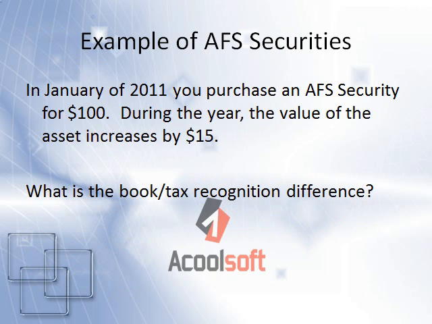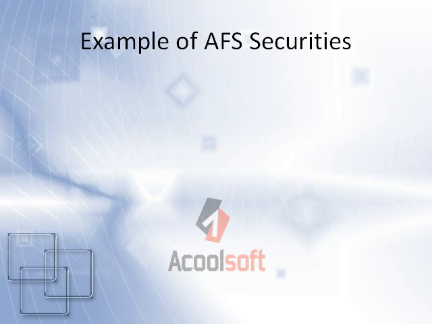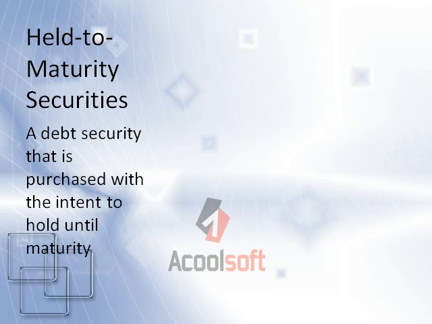Let's go back to our original example for available-for-sale securities. We had purchased an available-for-sale security for $100 and recorded it on the books. We had an unrealized gain of $15, so now we need to discuss the books tax recognition differences that arise. Because we only recognize realized gains and losses on our books as well as for tax purposes, there are no differences. The final type of security we will discuss today is held-to-maturity security.